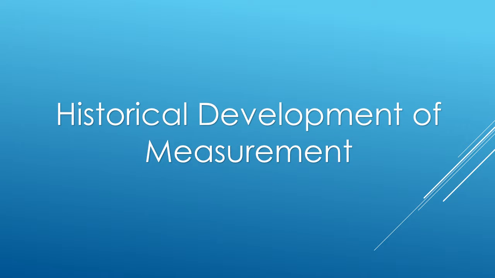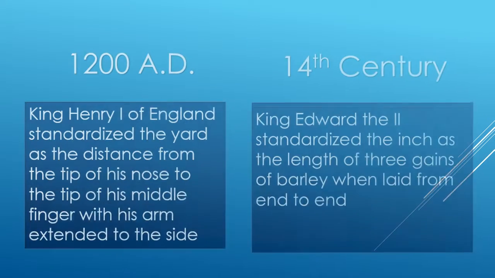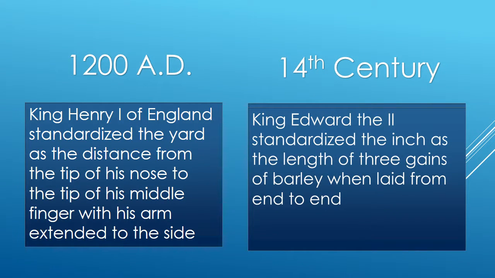So now, let's talk about the historical development of measurement. During the 1200s AD, King Henry I of England standardized the yard as the distance from the tip of his nose to the tip of his middle finger with his arm extended to the side. In the 14th century, King Edward II standardized the inch as the length of 3 grains of barley when laid from end to end.